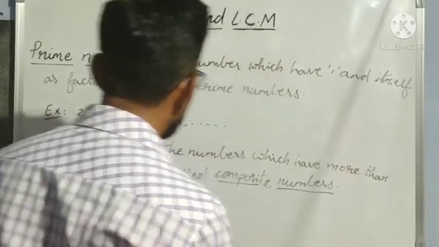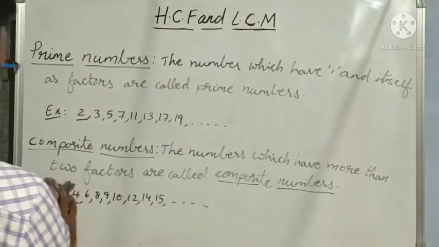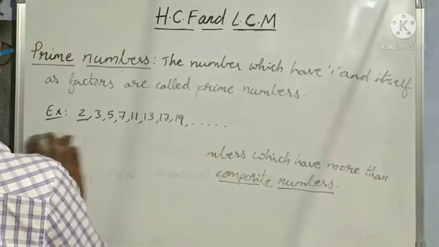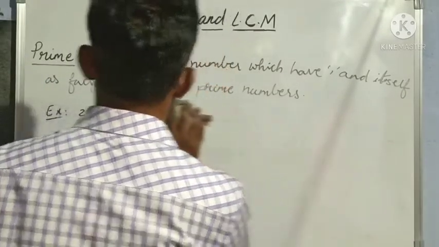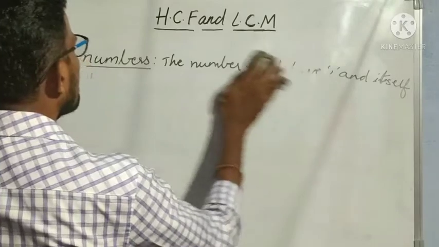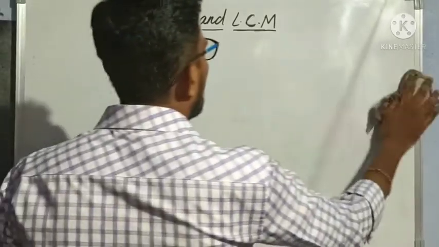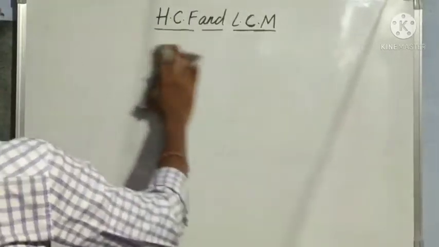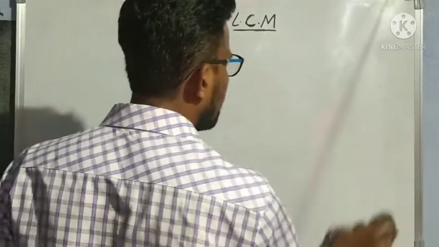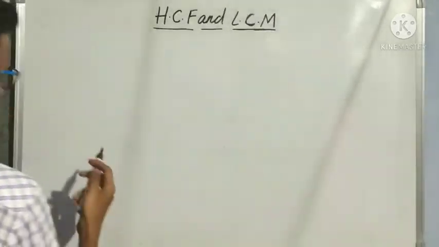Okay? So let us do an activity now. What is that activity? Let us list out all the prime numbers and composite numbers between 1 and 50. Okay?